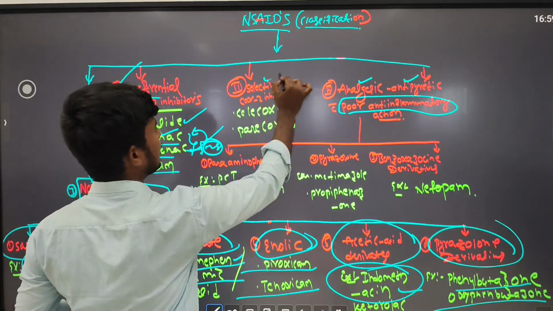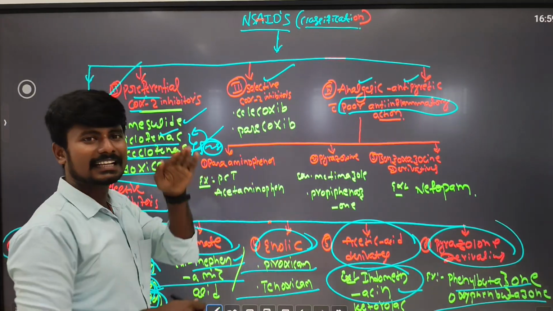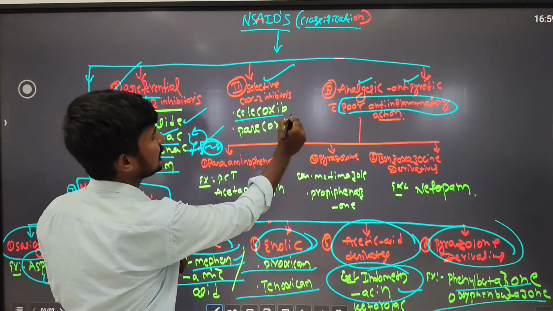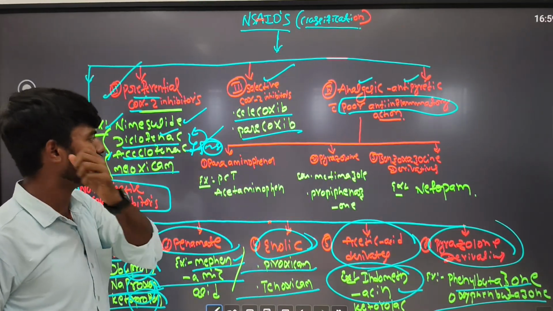Next, coming to the selective COX-2 inhibitors. These are less commonly used drugs. The examples are celecoxib and parecoxib. These are the two examples of selective COX-2 inhibitors.